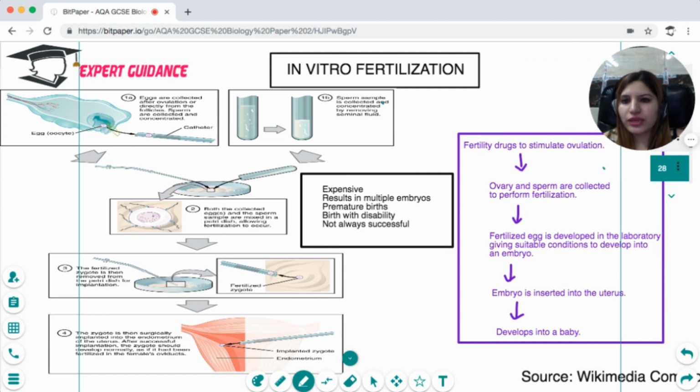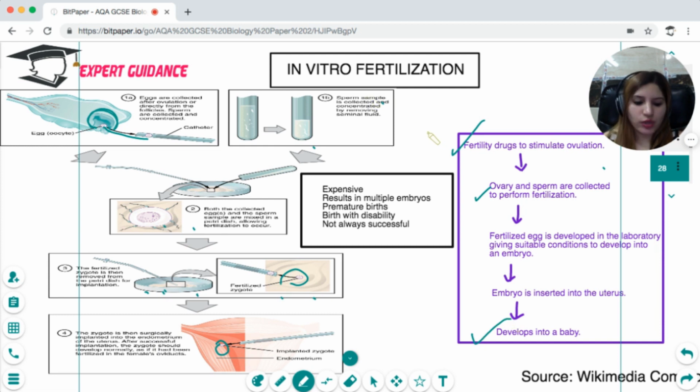So what we do is we first give fertility drugs and stimulate ovulation. Then we collect the egg and the sperms, and we put them into a petri dish, and we cause the fertilization to occur. When the fertilization has occurred, we cause the zygote to divide and develop into the embryo. The embryo is then taken and inserted surgically into the uterus lining. Okay, and then this develops into a baby.